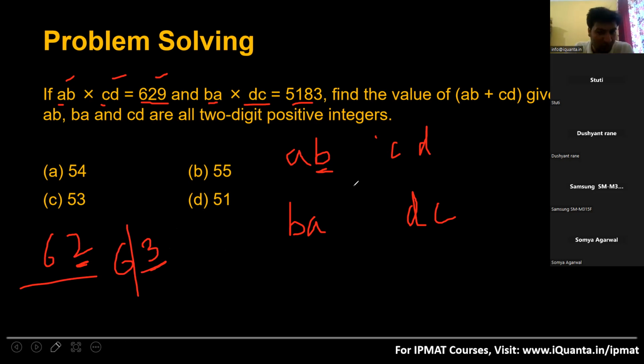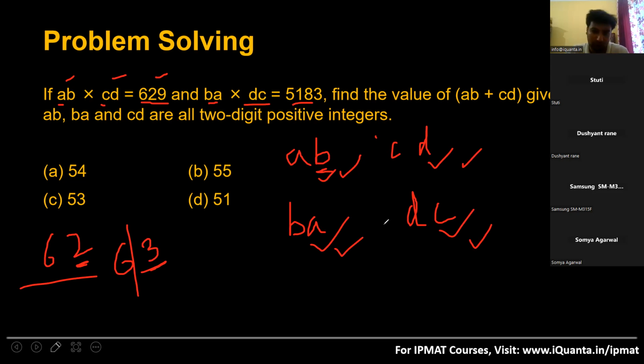And here AB was odd, so B will be odd. CD was also odd, so D will be odd. BA is obviously an odd number because BA into DC was being multiplied. So A will also be odd and C will also be odd. Hence we get a very superb result: A is odd, C is odd, D is odd, B is odd. Is this clear to you?